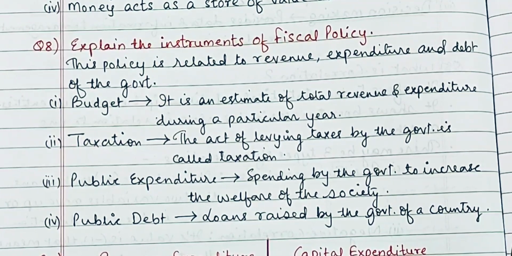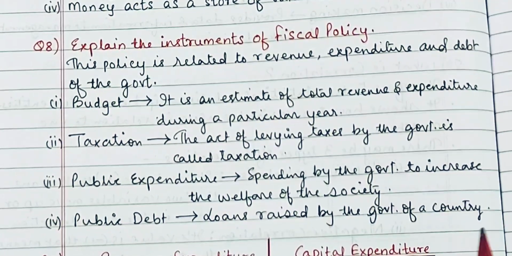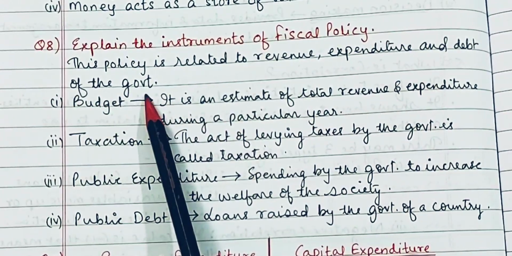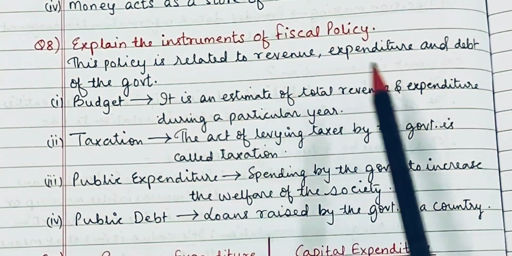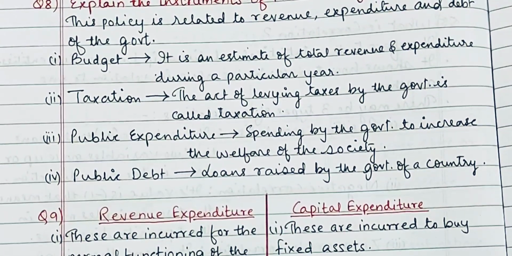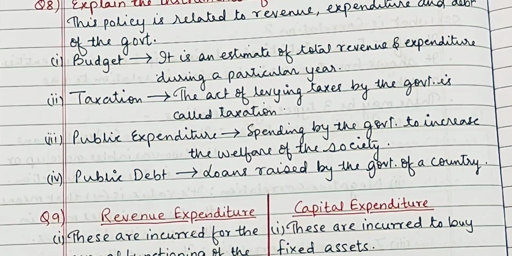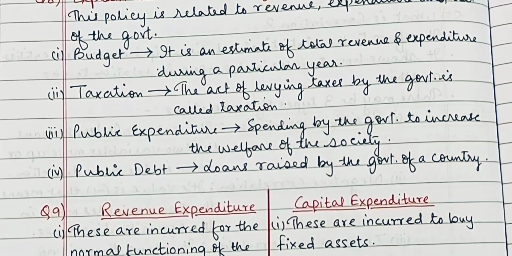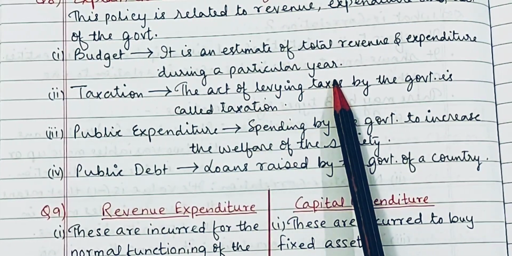Explain the instruments of fiscal policy. Again, a very important chapter from financial management. Now, fiscal policy is related to revenue, expenditure, and debt of the government. Basically, these three concepts are related to fiscal policy: revenue, expenditure, and debt. Now, there are a few instruments in fiscal policy from which the government prepares its budget. Okay, first, budget. Budget is an estimate of total revenue and expenditure during a particular year.